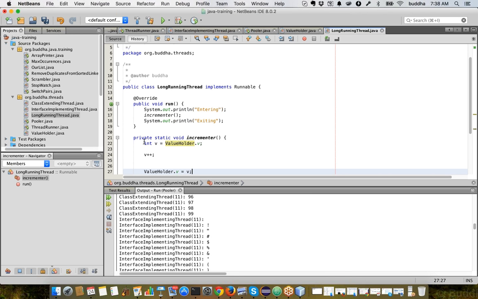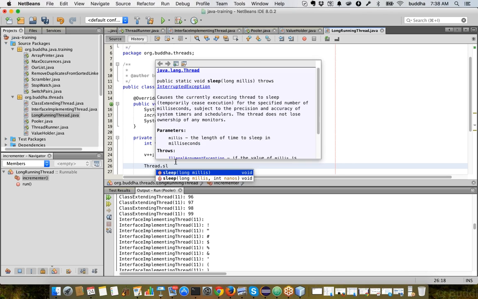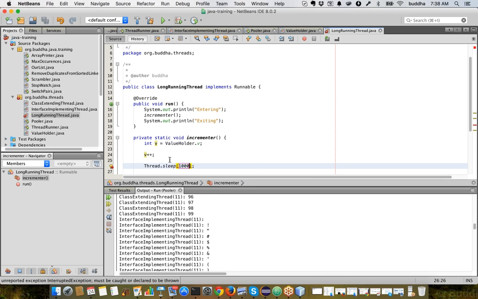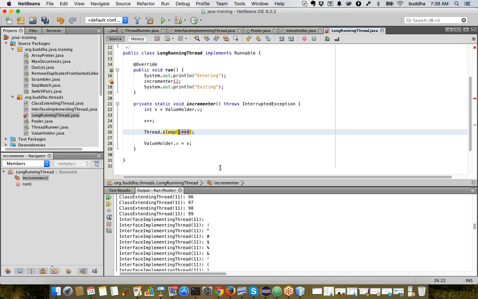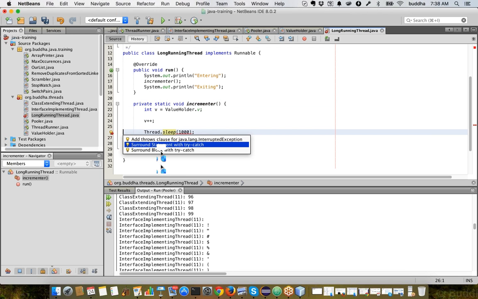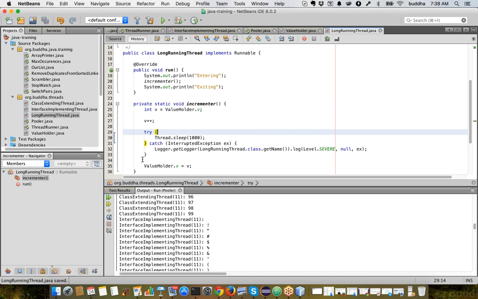Okay, but because there is no delay, because it happens so fast, we will not be able to make sure multiple threads will be entering. So before the second thread can execute this, we may be finishing this execution. To replicate that behavior, let's sleep for some time. So now this execution takes 1 second. So we can be pretty sure that the other thread will be coming into the picture. So now we'll be calling this incrementer method. And now we'll be saving it.